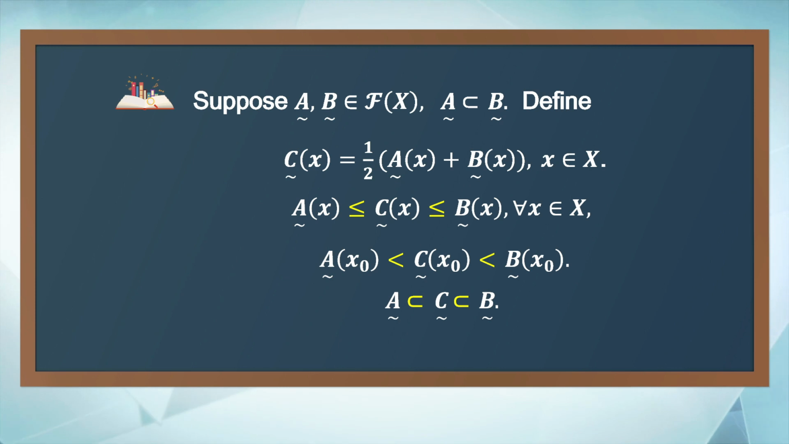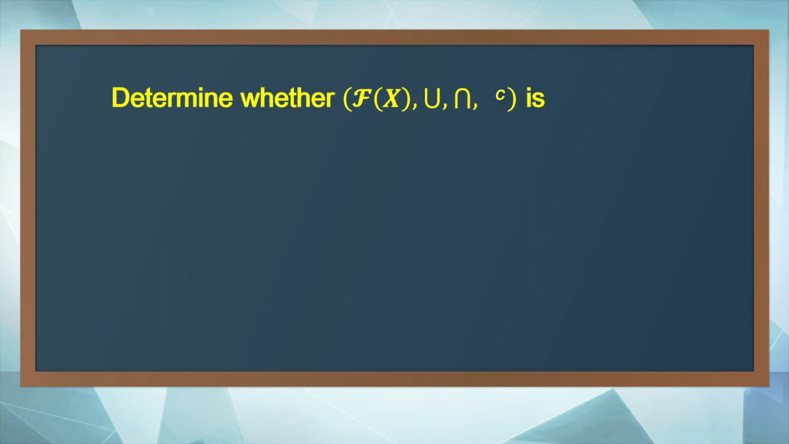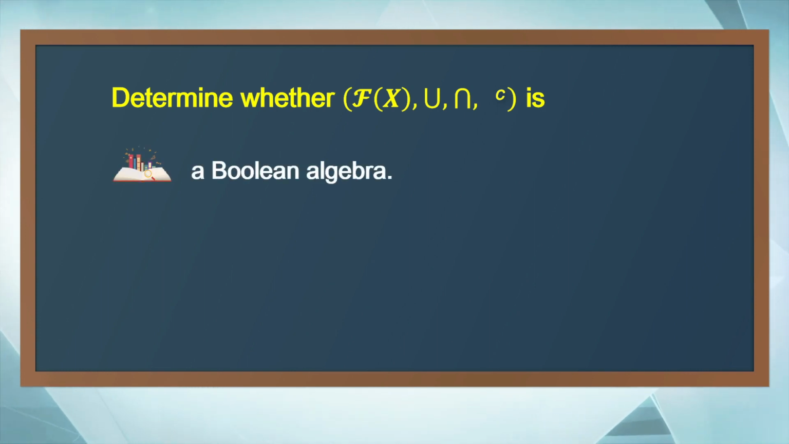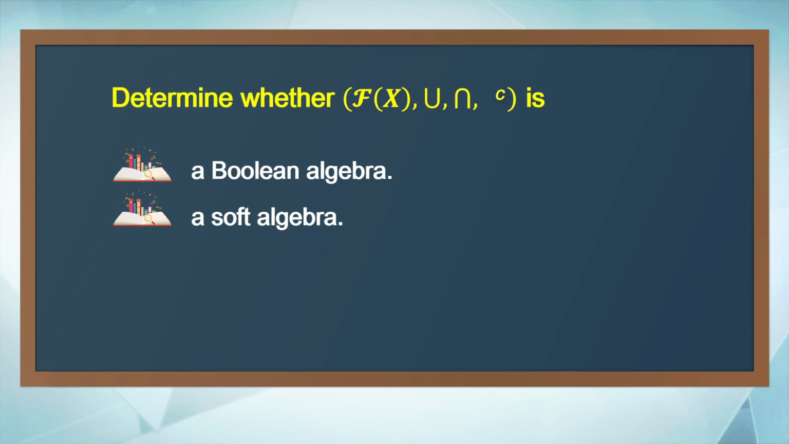Now we can answer the questions we put forward at the beginning of this lecture. We know that a Boolean algebra must be complemented. However, the complementary laws do not hold in this algebraic structure, so it is not a Boolean algebra. Is it a soft algebra? A soft algebra is a dual lattice together with boundedness and distributivity. It is a dual lattice. It has boundedness and distributivity. So it is a soft algebra.